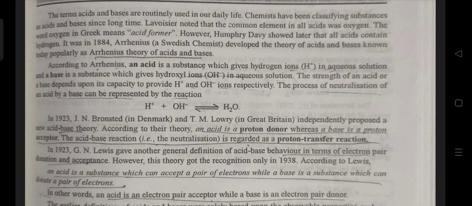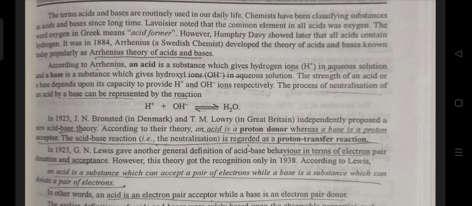The strength of an acid or a base depends upon its capacity to provide H+ and OH- ions respectively. The process of neutralization of an acid by a base can be represented by the reaction H+ plus OH- converted to H2O.